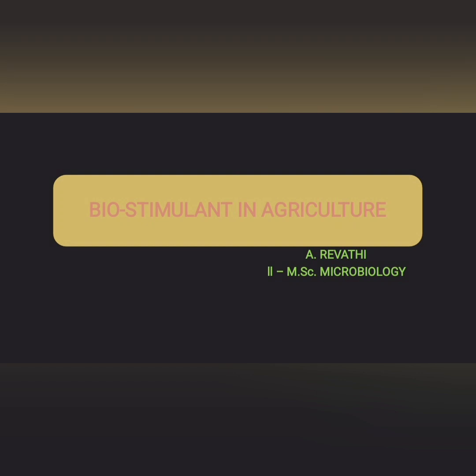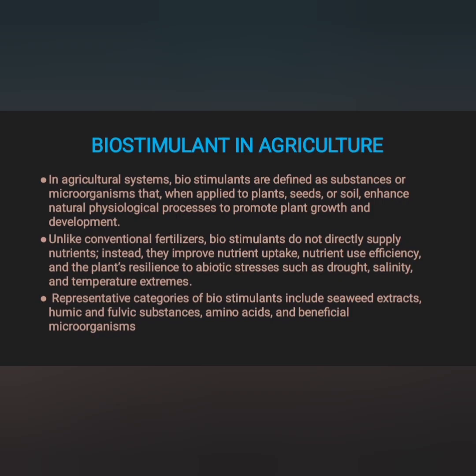Today we are discussing biostimulants in agriculture. First of all, we have to know what a biostimulant is and why it is used in agriculture. Biostimulants are defined as any substance or microorganism that, when applied to plants, seeds or soils, enhances natural physiological processes to promote plant growth and development, which is known as a biostimulant in agriculture.